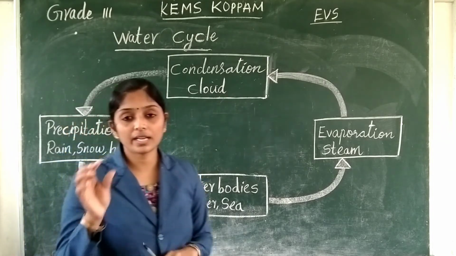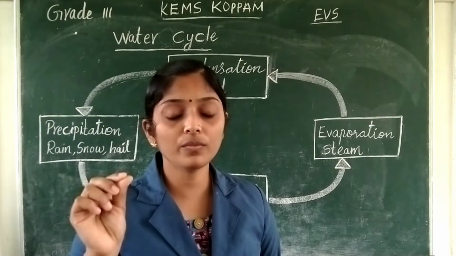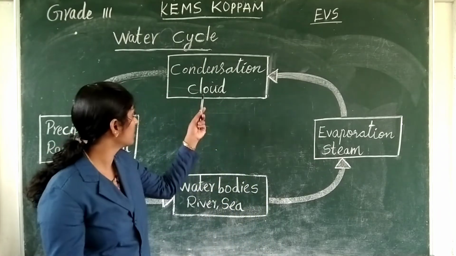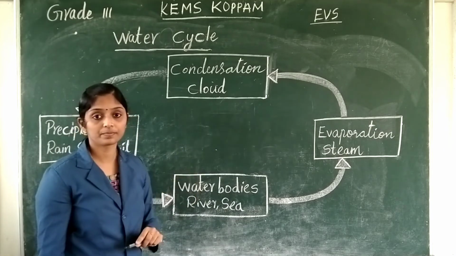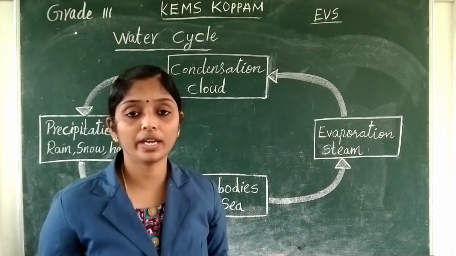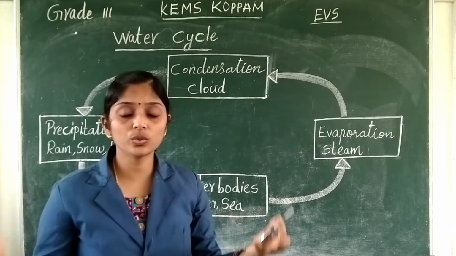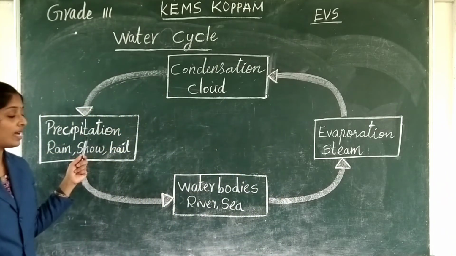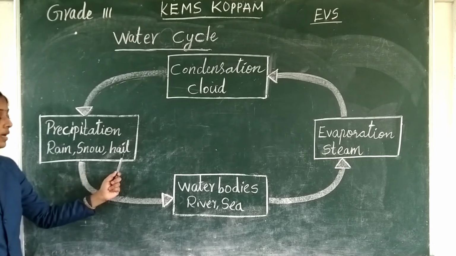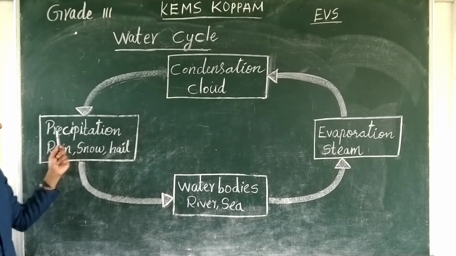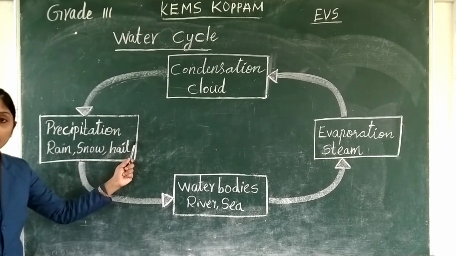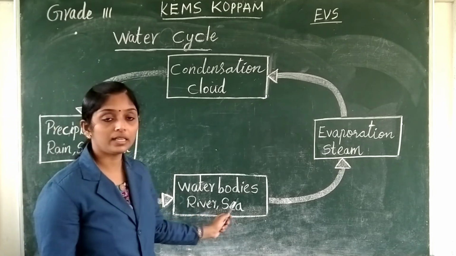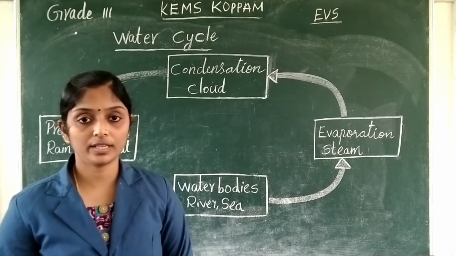And those tiny water droplets along with various gases and dust particles form clouds. And when the clouds are too heavy, it again falls to the earth as rain, snow and hail. And that process is called precipitation. And this water will again collect in the water bodies.